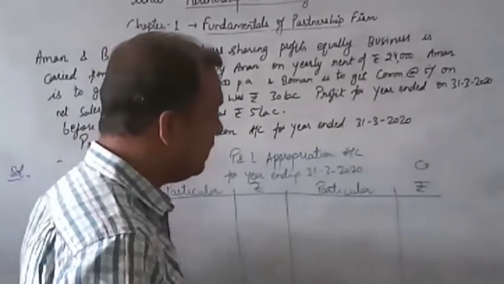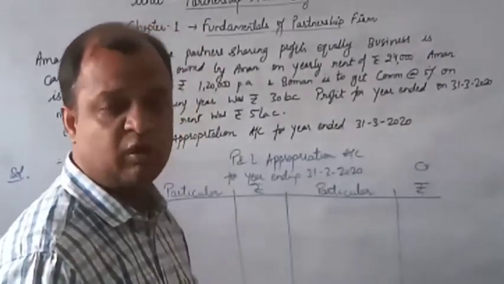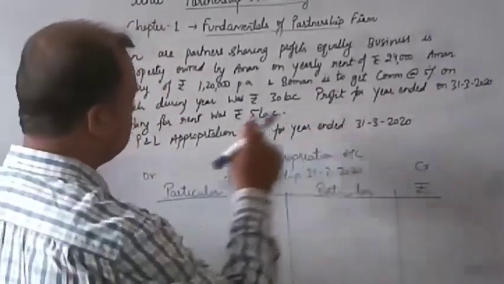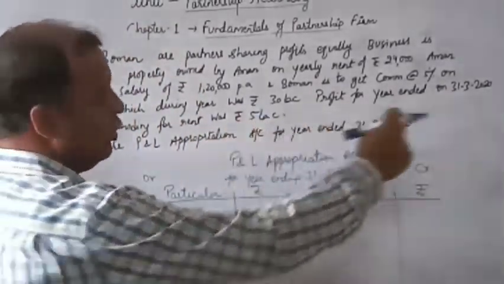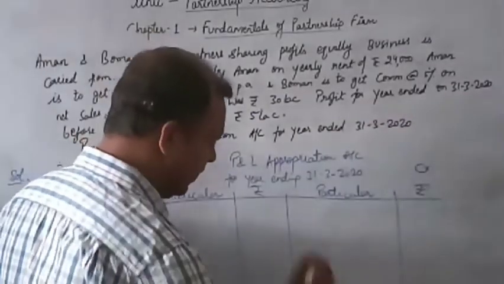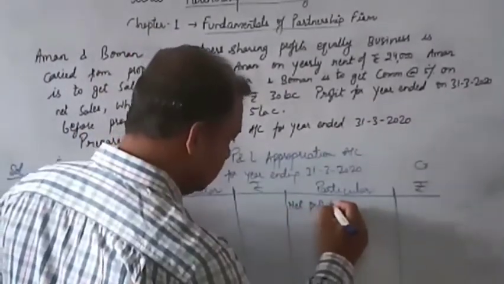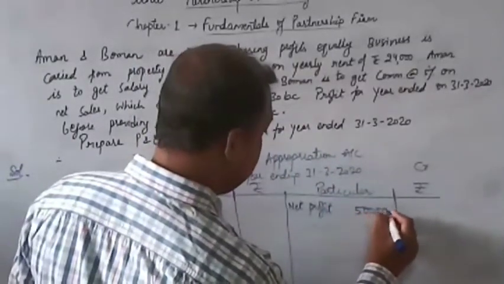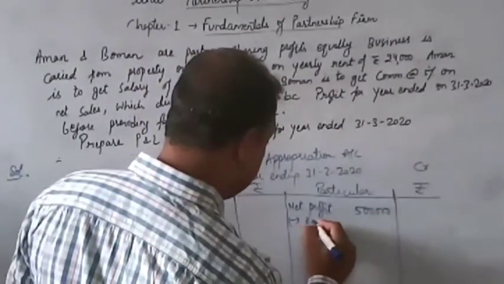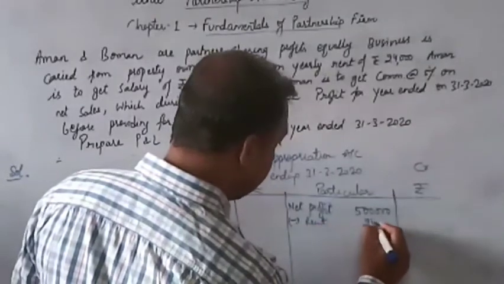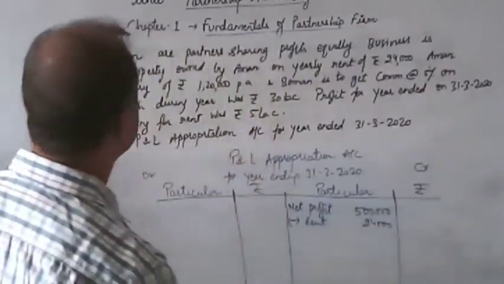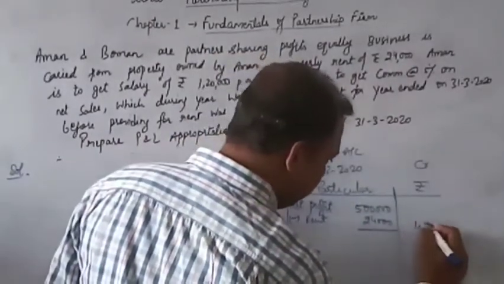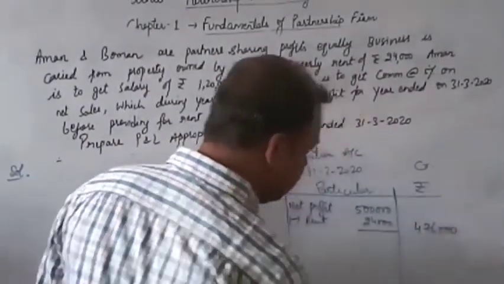So the first item of the P&L appropriation is transfer of profits, and here in the question you will see the profit which is given is rupees 5 lakh for year end March 2020, where rent to a partner is rupees 24,000 yearly rent. So the profit will remain 4,76,000.